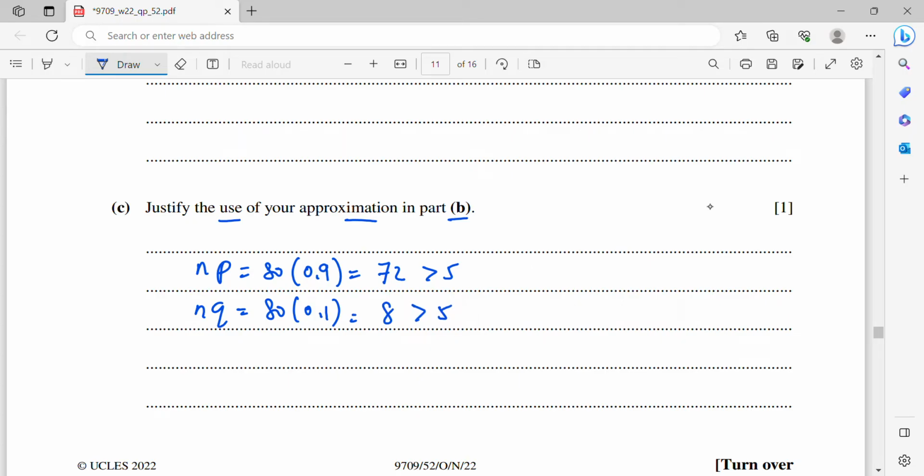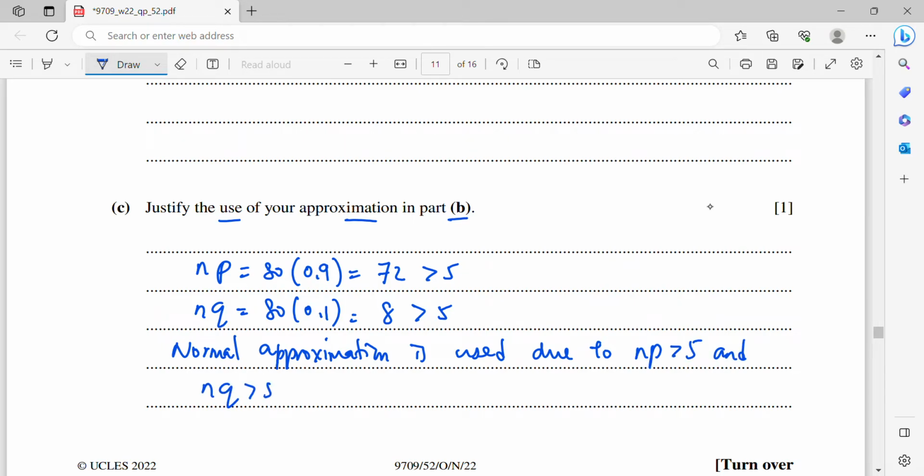So now you write: normal approximation is used, due to np greater than 5 and nq greater than 5. So these two are the conditions for the normal approximation to binomial.